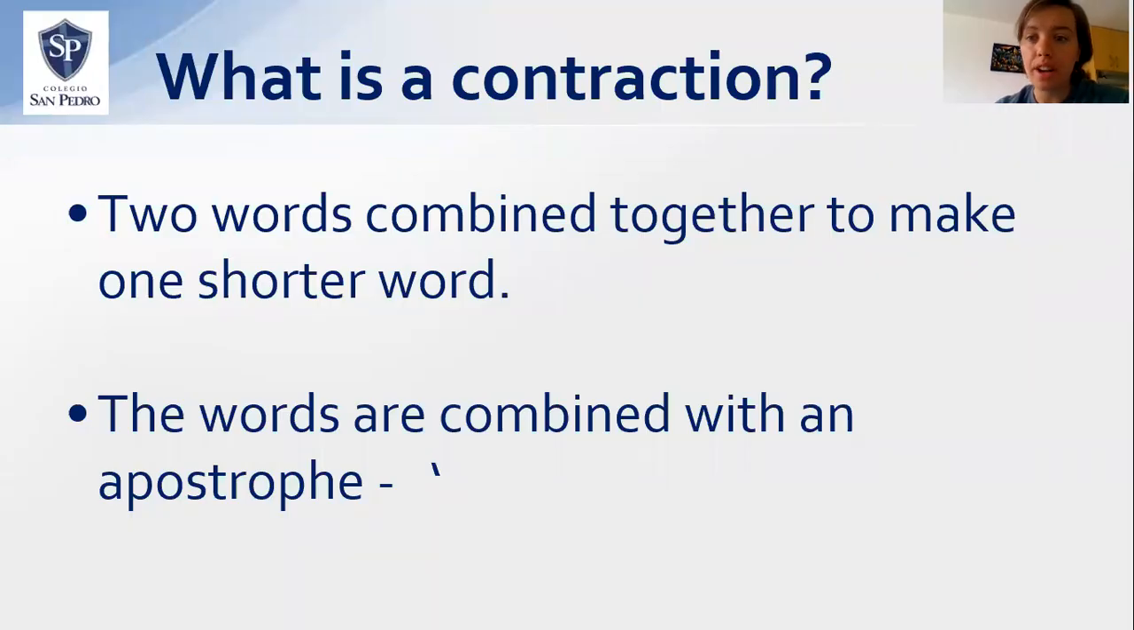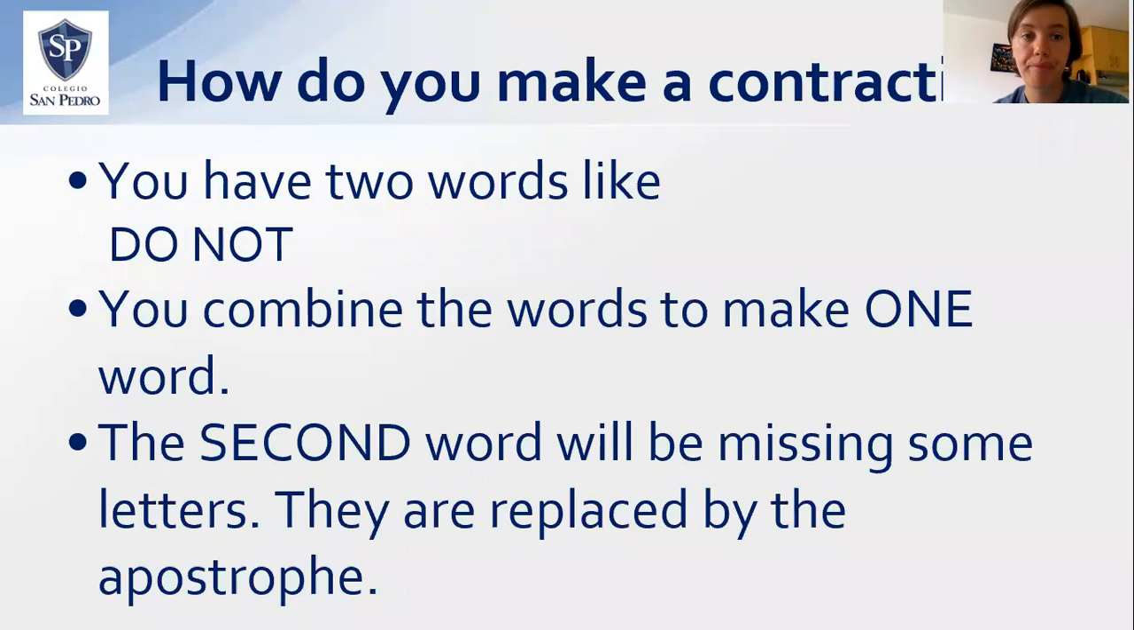So what is a contraction? A contraction is when we use two words and we combine them together to make one word that is shorter. A very important part of contractions is that when the words are combined together, they use an apostrophe, which is that little mark you see up on top.